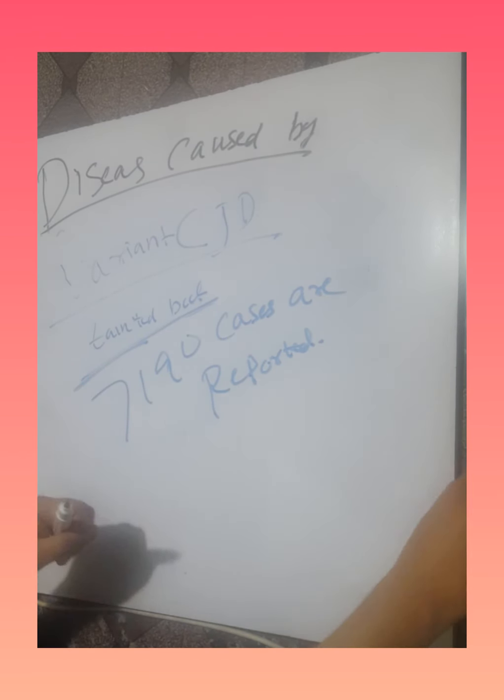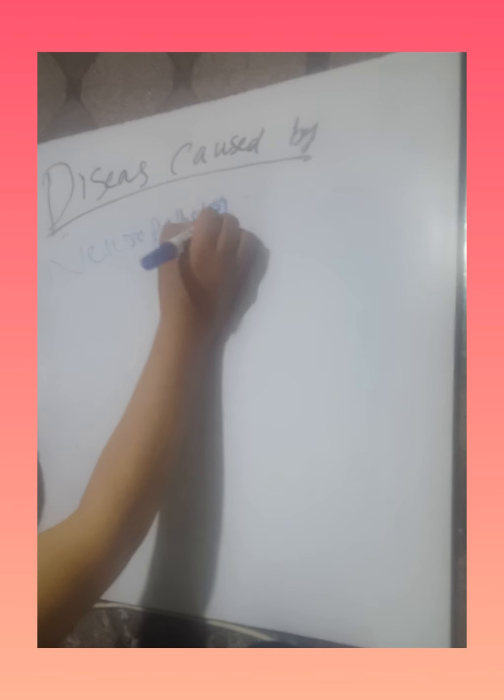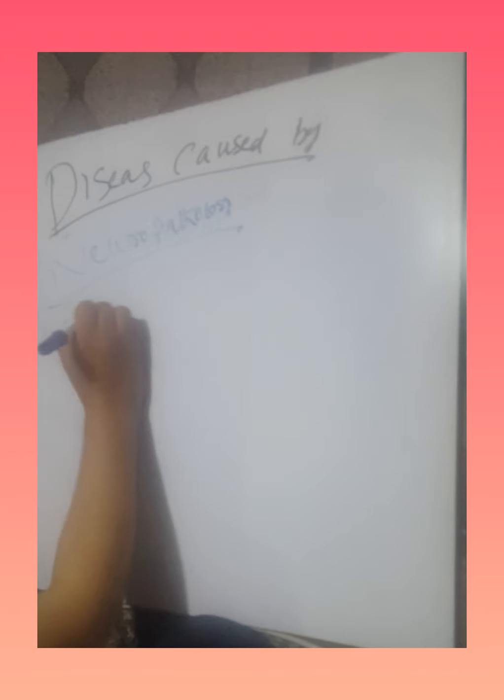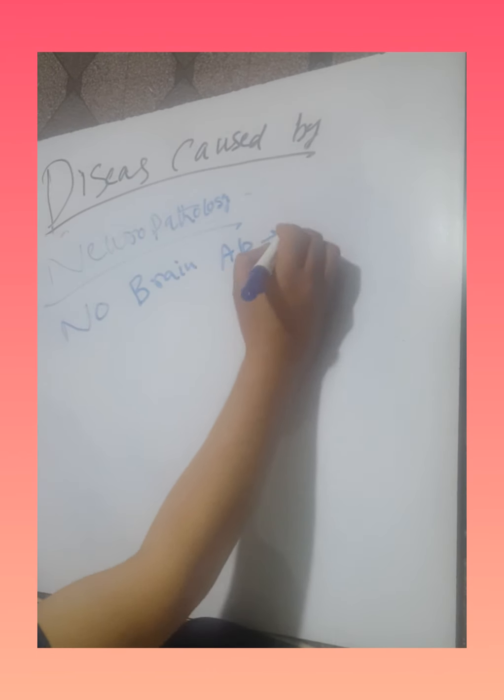Now we will discuss the neuropathology of Creutzfeldt-Jakob disease. In the examination of a patient infected with the prion disease, that is Jakob disease, there is a normal examination and no brain abnormalities are seen on the gross examination.